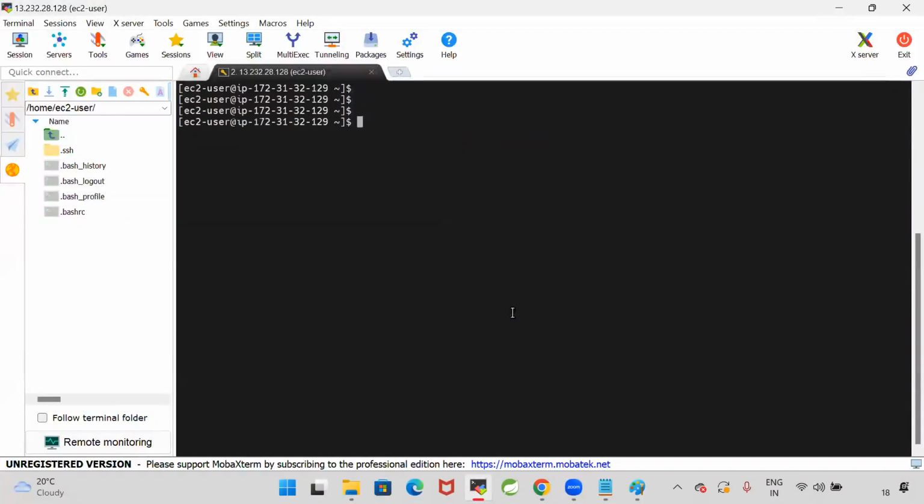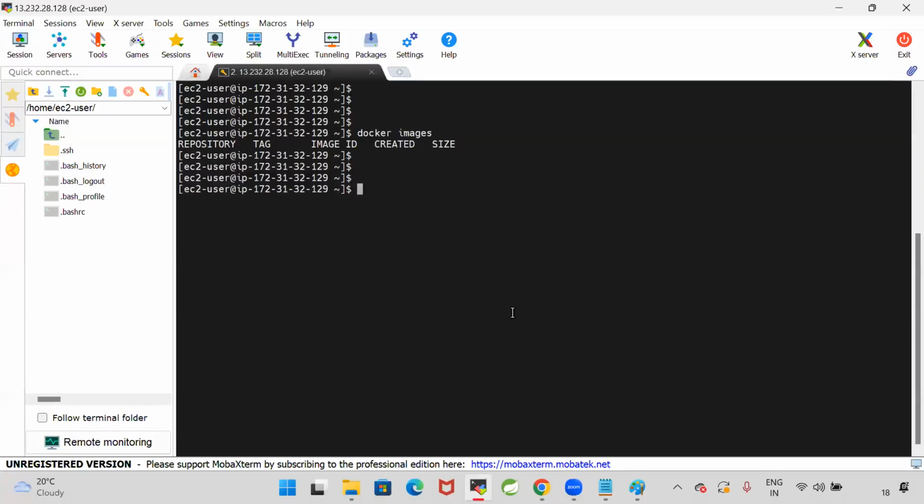Now, can I run the image directly? Currently, the image is not available in my system. Now directly I'm going to execute docker run Ashok IT / spring boot rest API. So what I am doing, docker run image name.